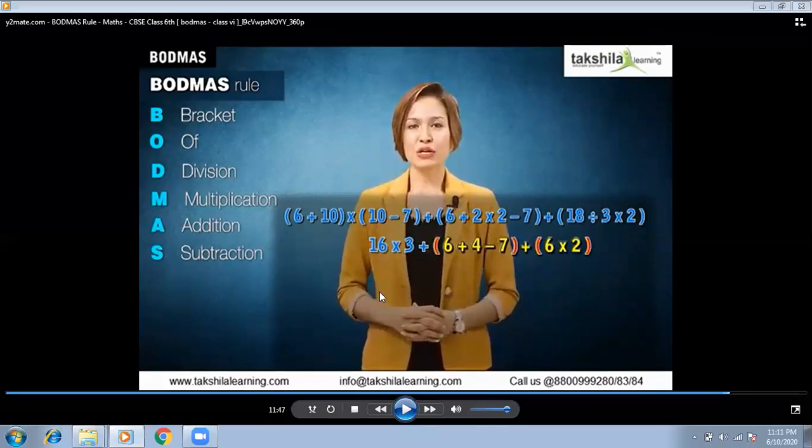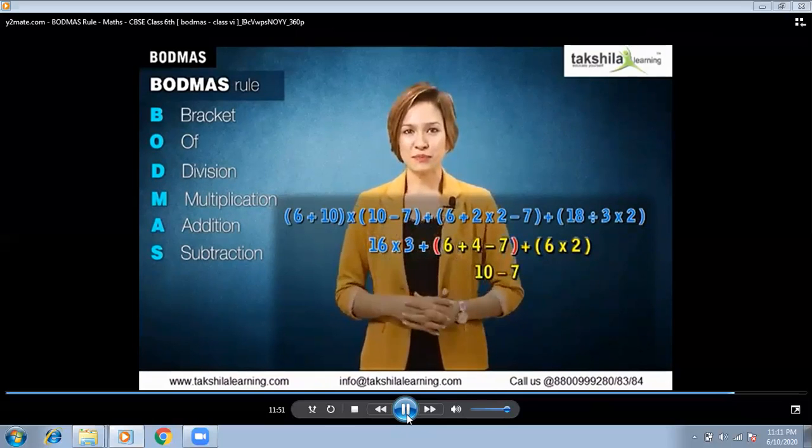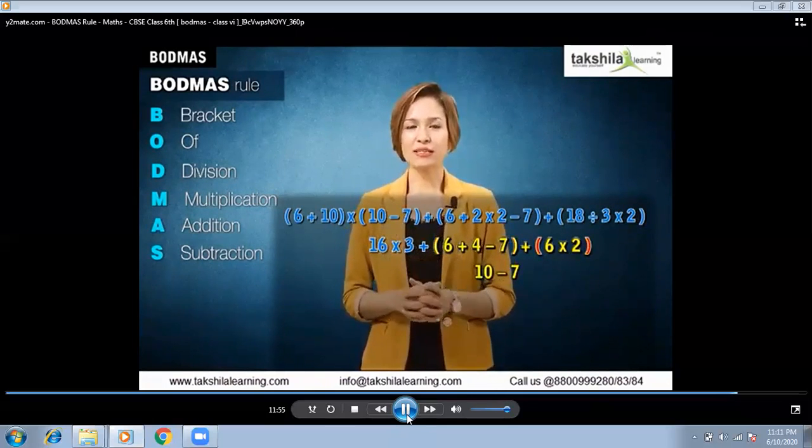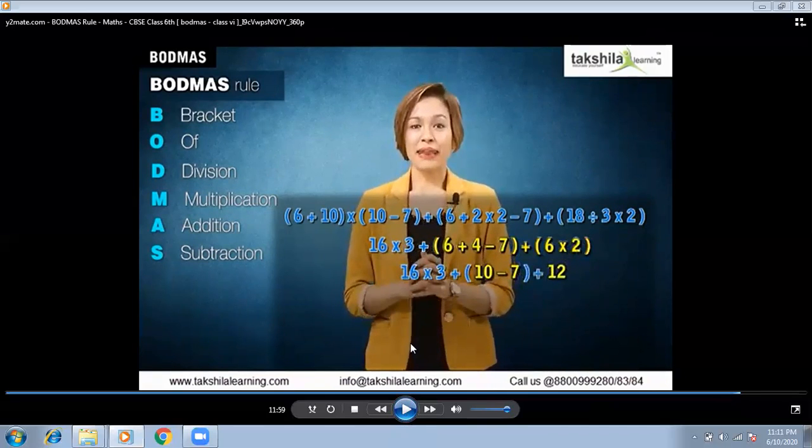Now in the next step, again, we are not supposed to solve the outside expression, because brackets are still left. So first we solve the brackets. We are not supposed to solve the expression or numbers outside until we have brackets remaining in the question. When we have solved all the brackets, then we solve the expression written outside the brackets. So for the first bracket, we get 10 minus 7. And for the second bracket, we get 12. Now, all the remaining numbers will remain the same.